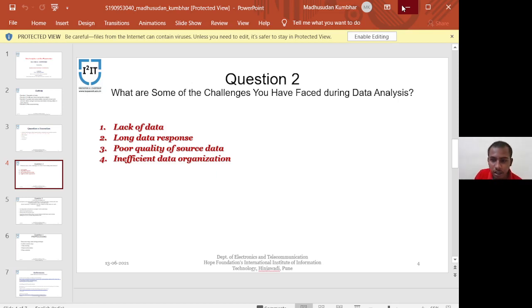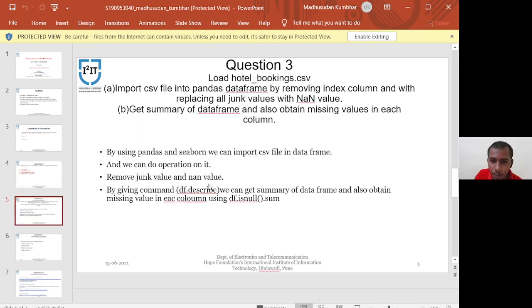Next, our third question is execution of code: import a CSV file into a pandas data frame by removing the index column and replacing all junk values and non values, and get a summary of the data frame, reporting missing values in each column. By using pandas and Seaborn, we can import the CSV file into a data frame. I am doing it on Jupyter Notebook.